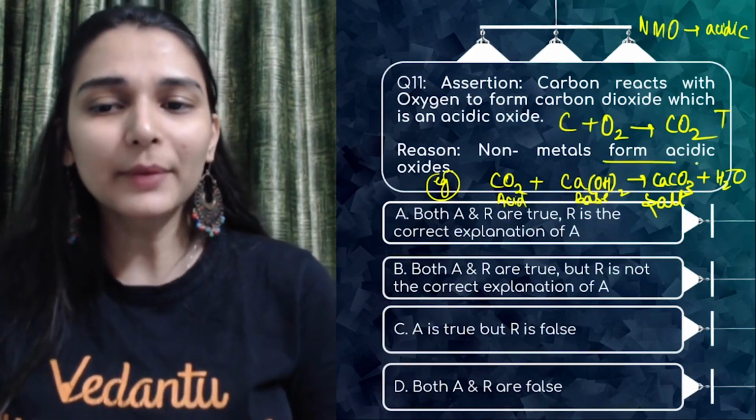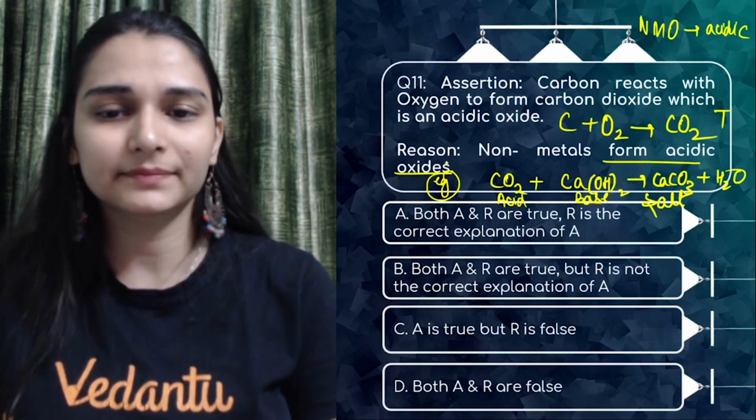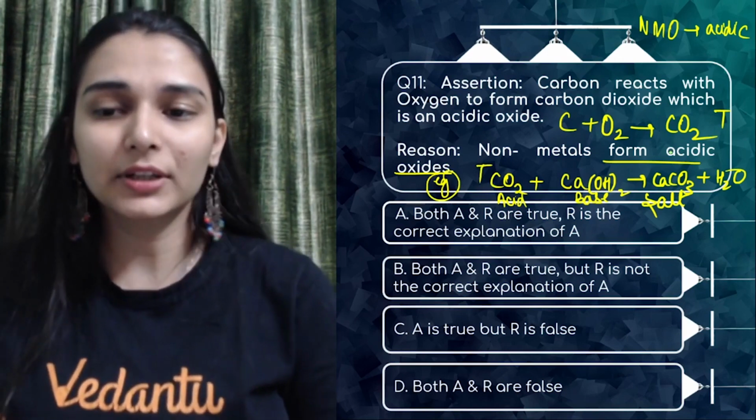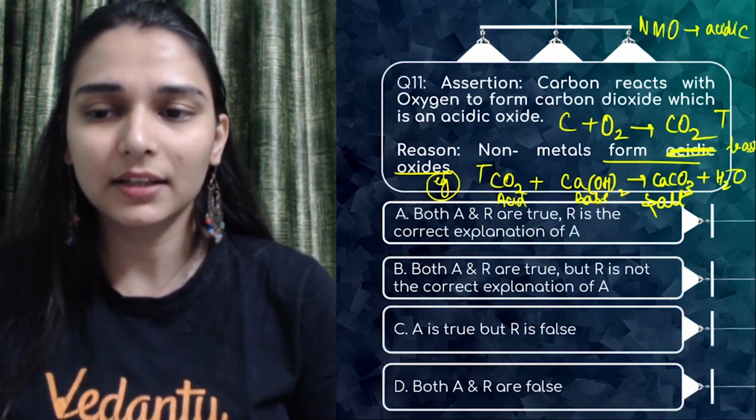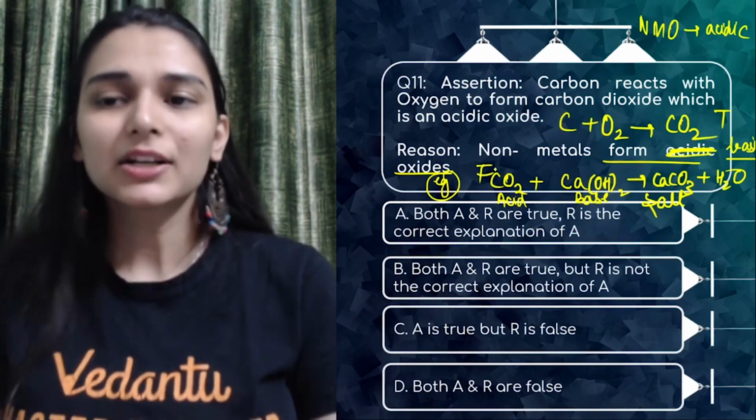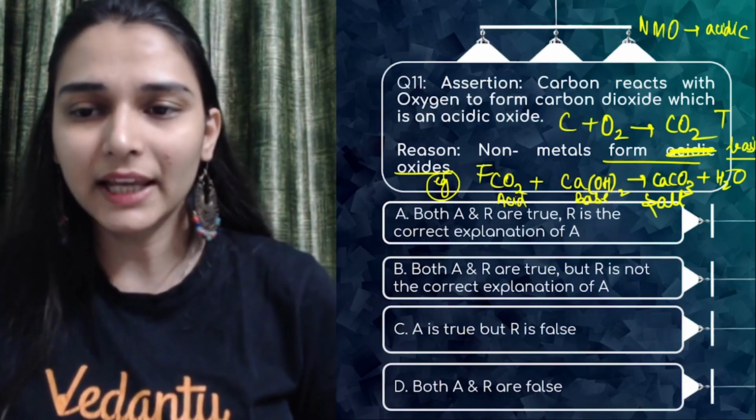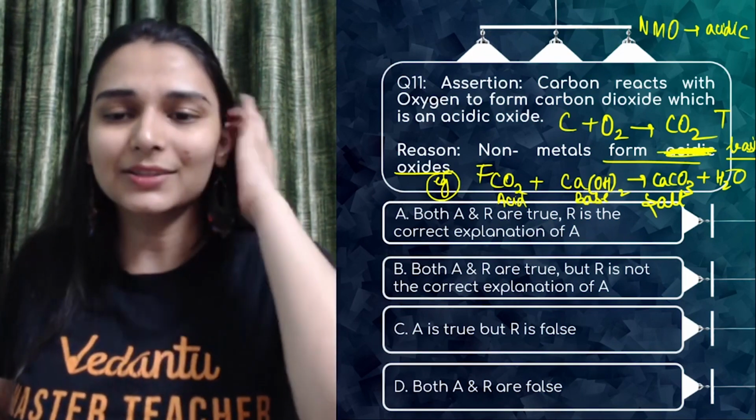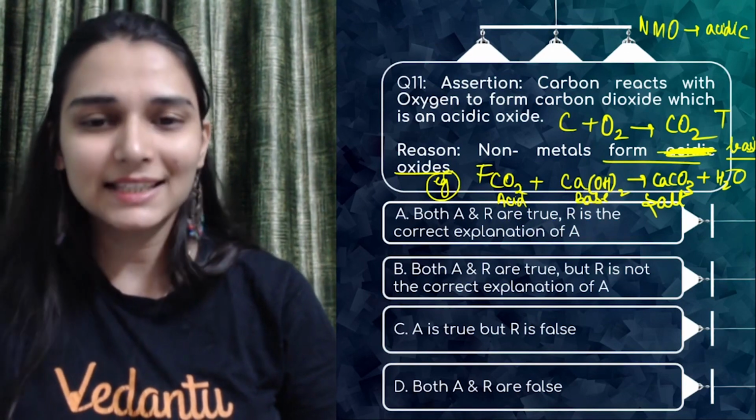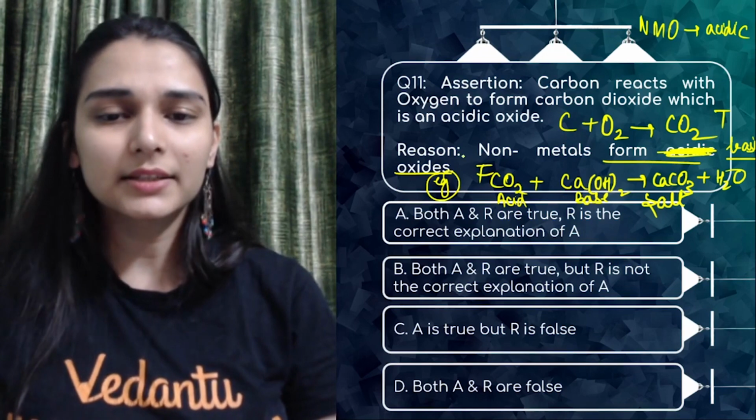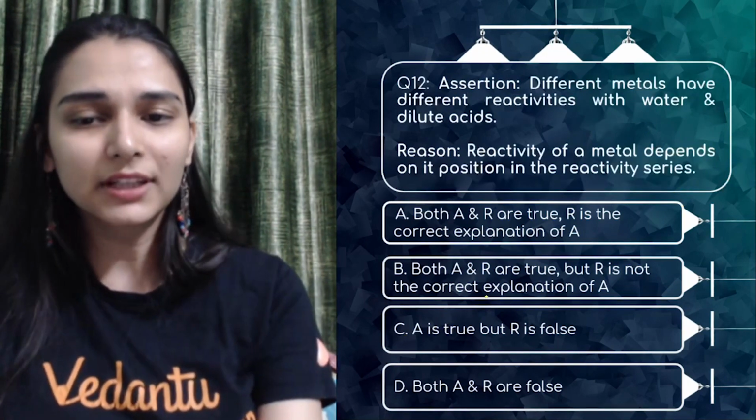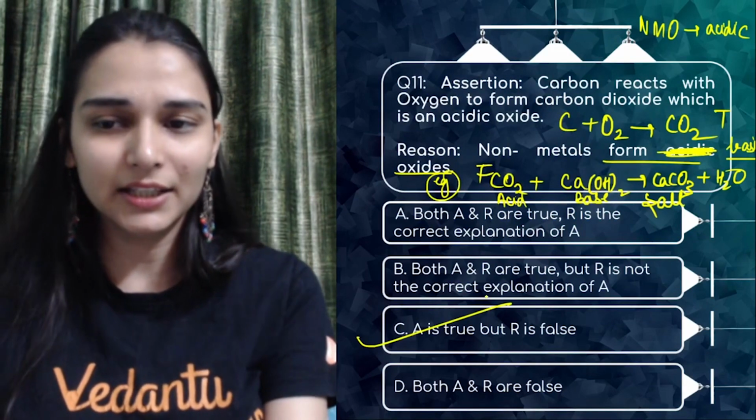Assertion is true. Non-metal oxides form acidic oxides. True. Okay, now this you can change to basic. Non-metal oxides form basic oxide. This would be false, right? So what is the correct answer? Change it. Non-metal oxides form basic oxide. This was in the question. So what can we do? No, they are acidic oxide. So what is the right answer? Assertion is true, but reason is false. Metal oxides are generally basic. Non-metal oxides are acidic in nature.